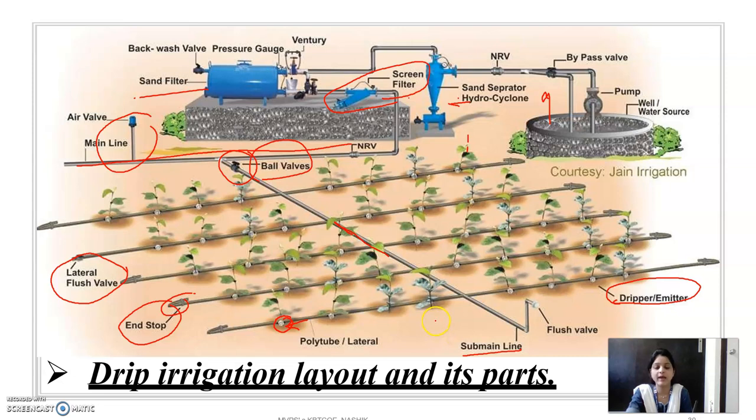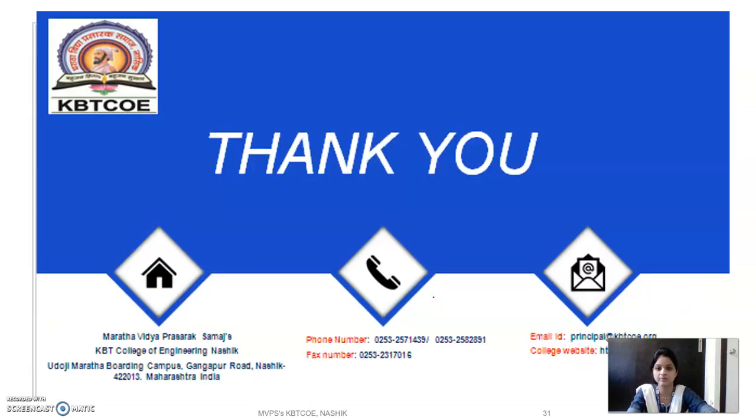So this is called a drip irrigation system. This system is economical, but the initial investment cost is high for the drip irrigation system. If we consider water efficiency, then water efficiency is more in a drip irrigation system. So it covers the introduction to irrigation part. Thank you.